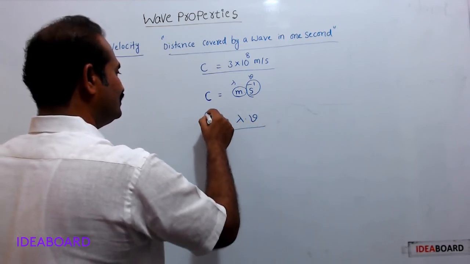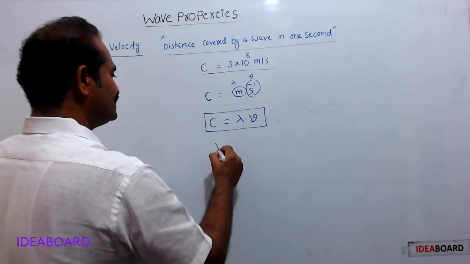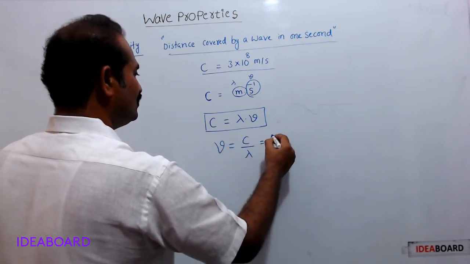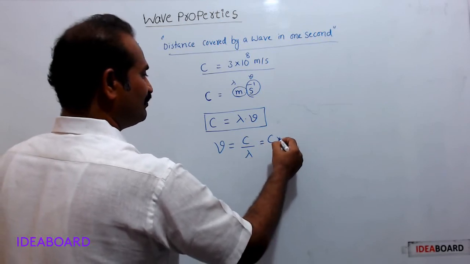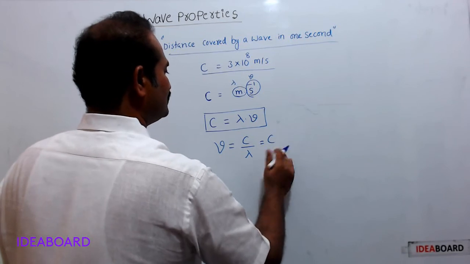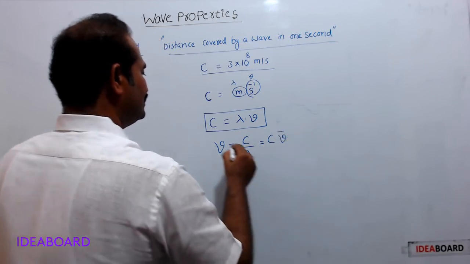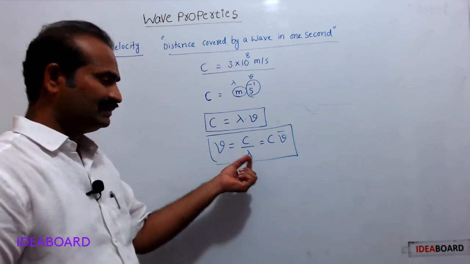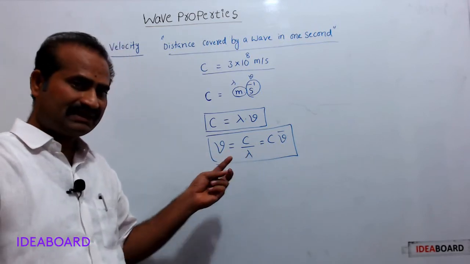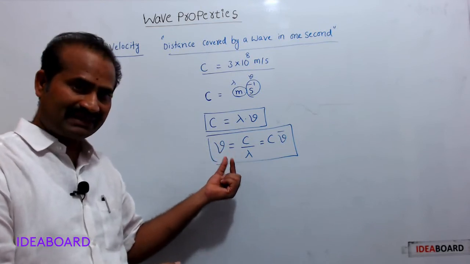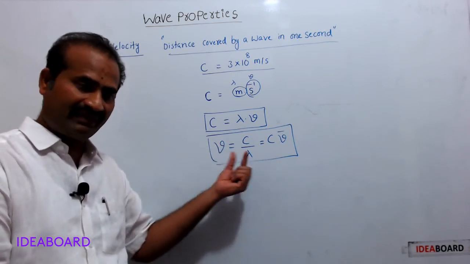From this, nu is equal to C by lambda. C into 1 by lambda, and 1 by lambda is nu bar. Therefore nu is C nu bar. These are the important relations, the mathematical relationships between various properties of a wave.